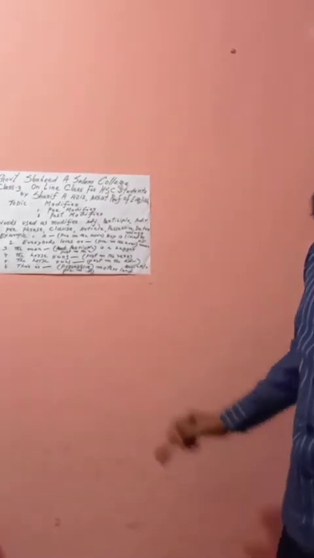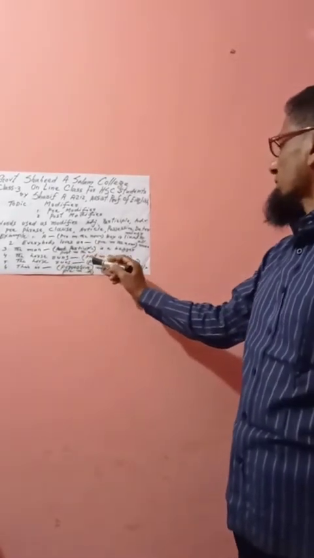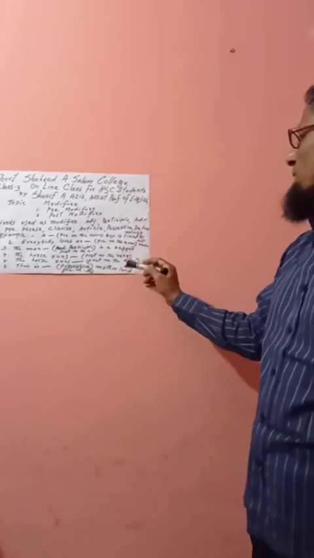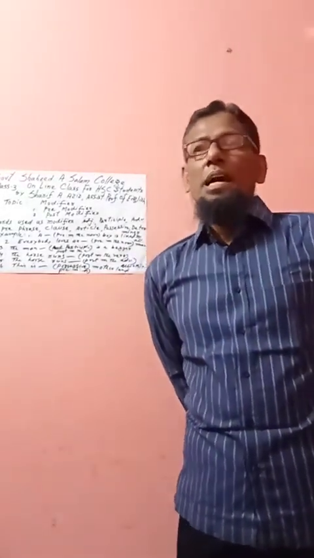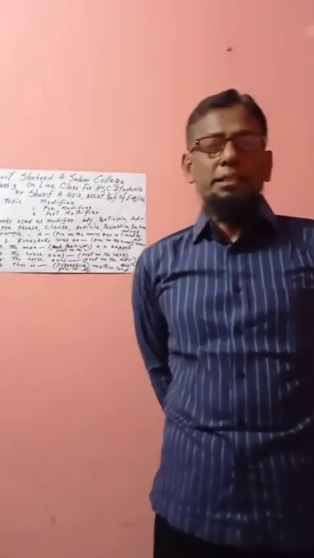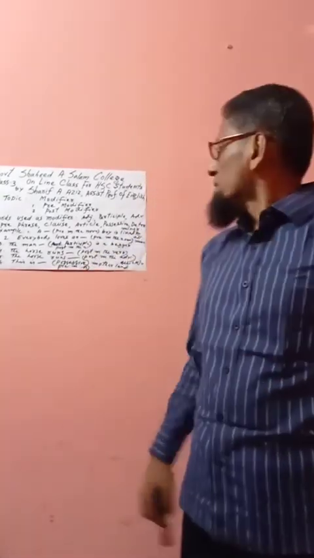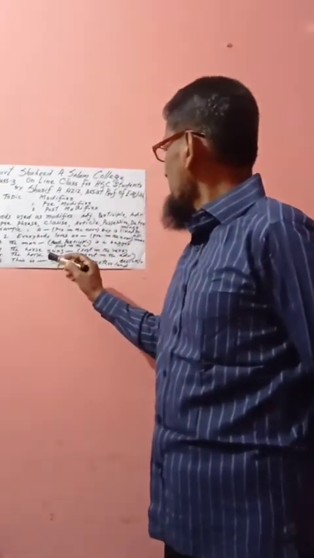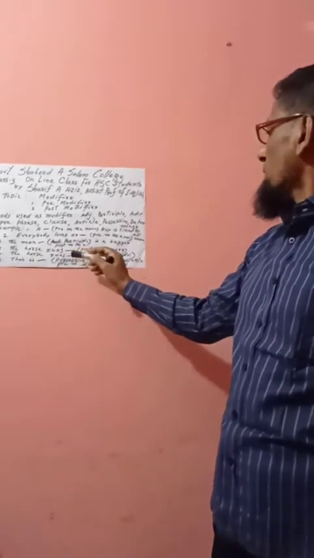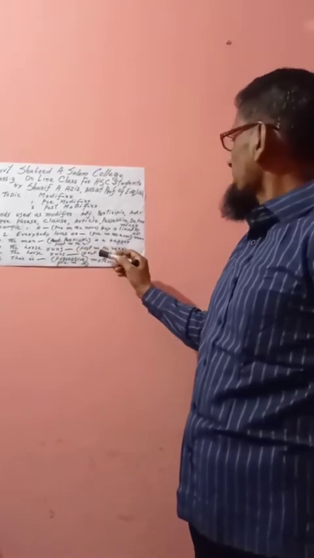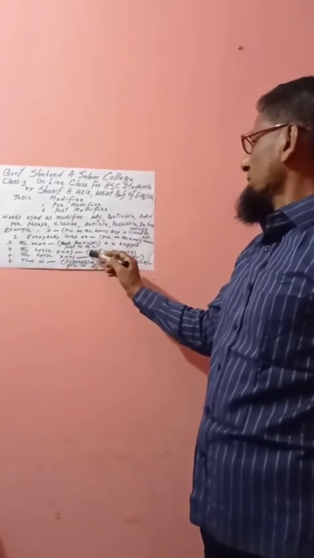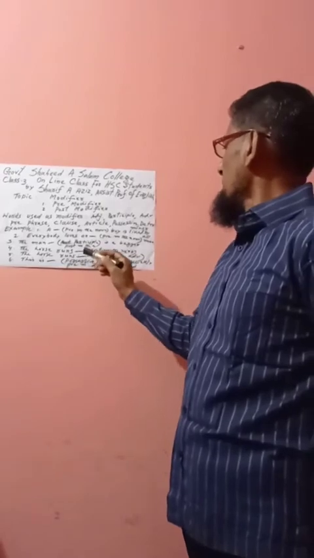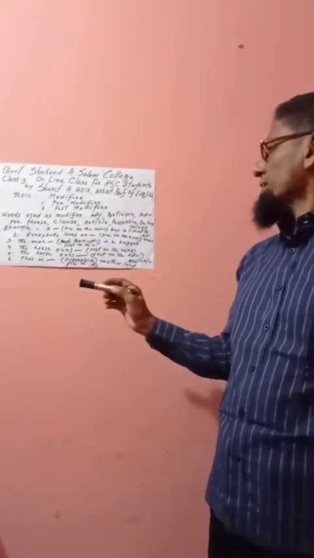Then number 4. The horse runs dash. Post modify the verb. Generally, adverb has 3 functions. Adverb modifies a verb, adjective or another adverb. So here run is the verb, so it will be modified by an adverb. What will be the word? Quickly or fast. The word will be fast or quickly.